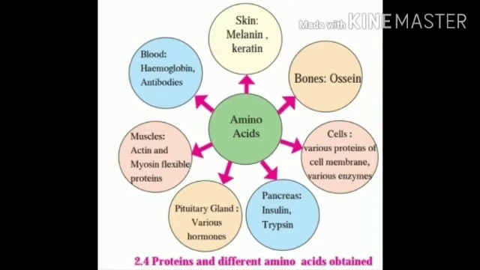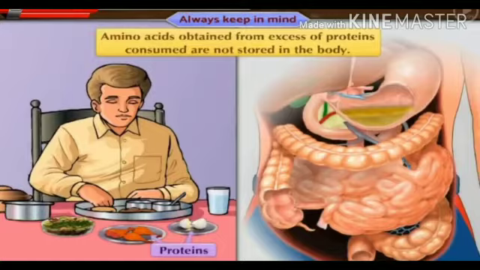Then overlook this figure: the skin, melanin, keratin; bones, ossein; cells produce proteins of cell membrane and various enzymes; pancreas, insulin and trypsin; pituitary gland, various hormones; the muscles, actin and myosin, flexible proteins; and last one, that is blood, hemoglobin and antibodies.